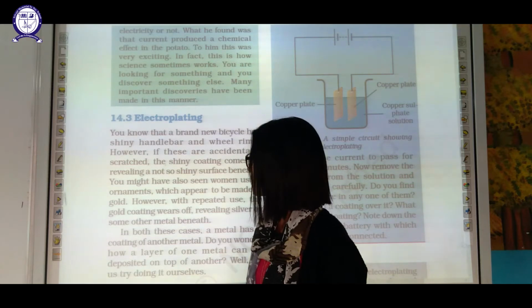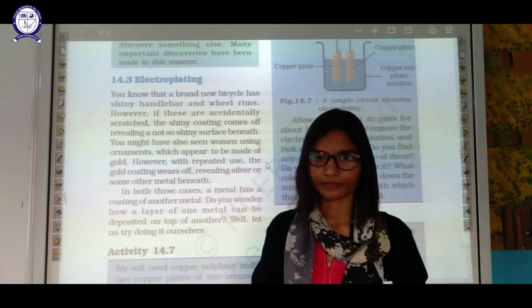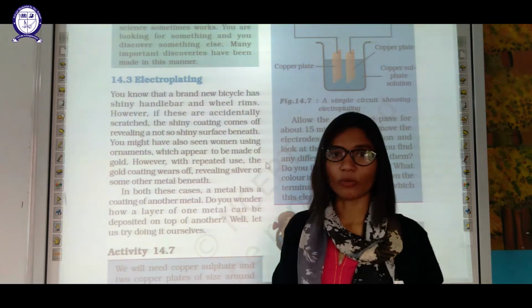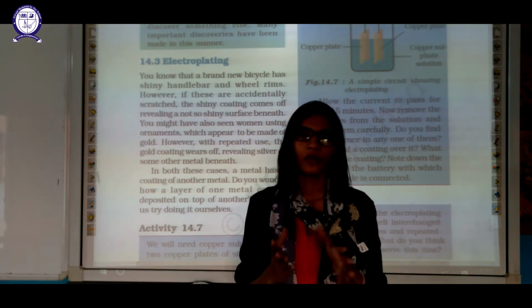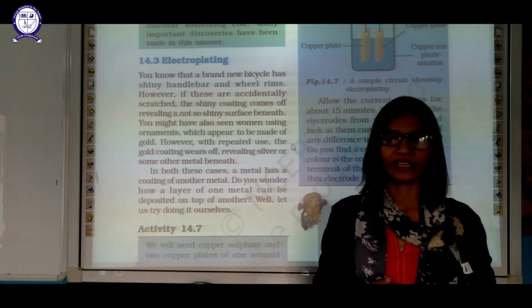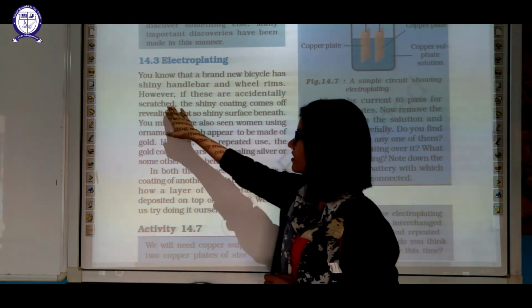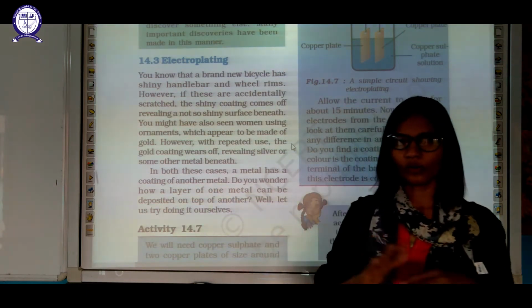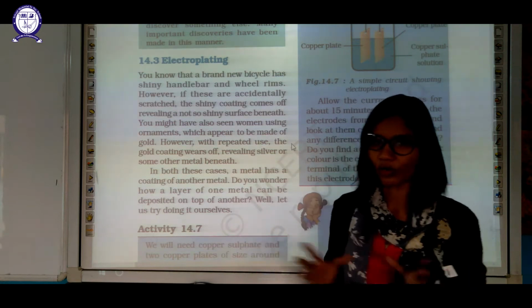Now let us move forward to our next topic, that is nothing but electroplating. What is this electroplating? You know that a brand new cycle has a shiny handlebar. Your new utensils have this shiny coating. How does this happen? And after a certain time, if that layer is accidentally scratched out, you find a not-so-shiny layer below that. What is this process? How do all these things happen?